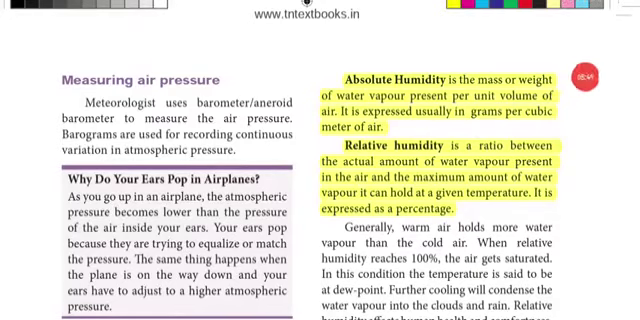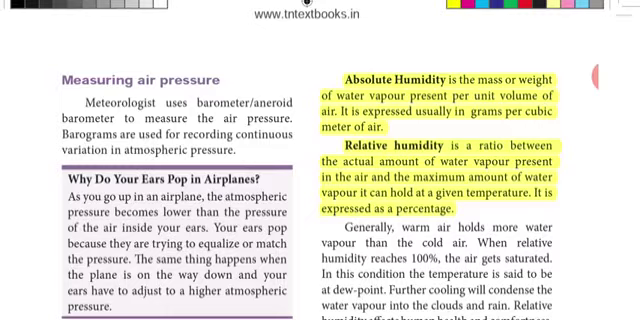Second distinguish, page number 100 in your new book and page number 187 in old book. Difference between absolute humidity and relative humidity. You have the answer in page number 100 in new book and 187 in old book. You should be splitting this paragraph into two points. Absolute humidity is the mass or weight of water vapor present per unit volume of air. That will be the first point. Second point is, it is expressed usually in grams per cubic meter of air.